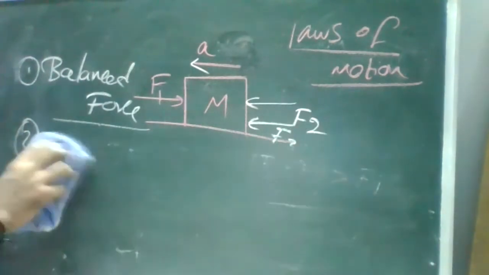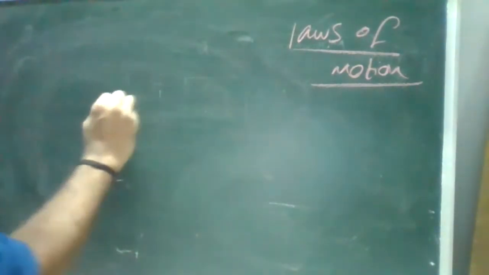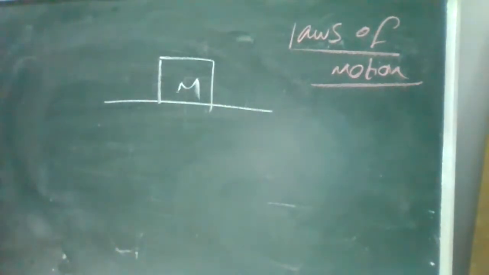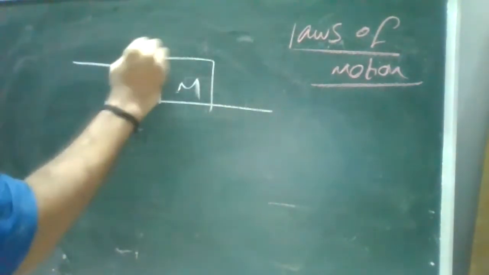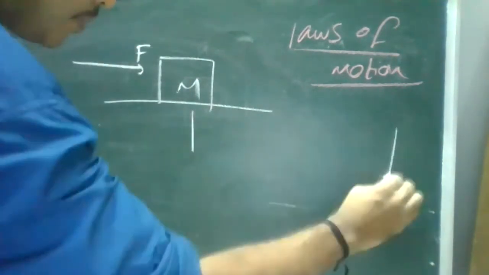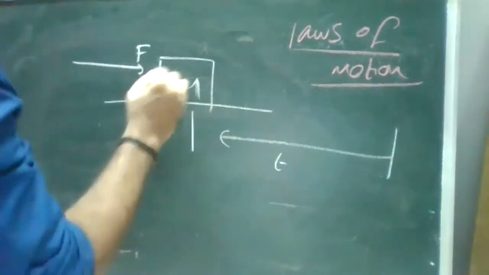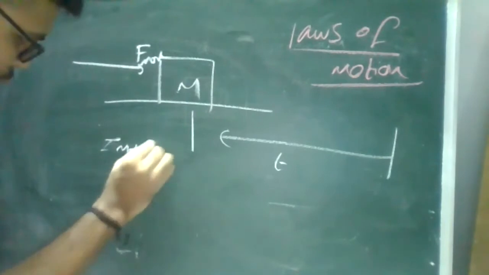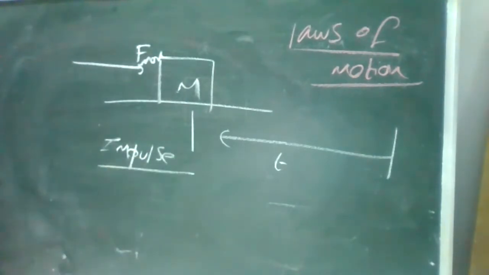Okay. Now there is one more thing called impulse. Impulse means, for example, the same object, same mass, I'm placing on a horizontal table. When you are applying some force, at that particular instant, the maximum force is applied in a shorter time period. When we apply the maximum force in a shorter time period, we call it impulse.